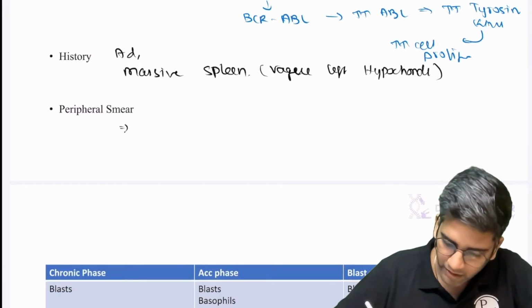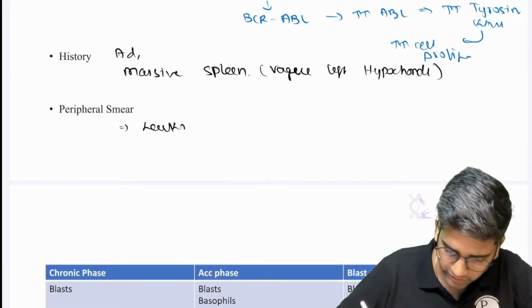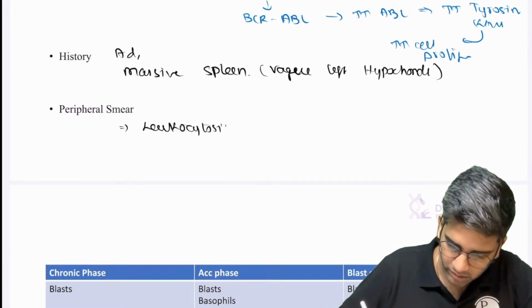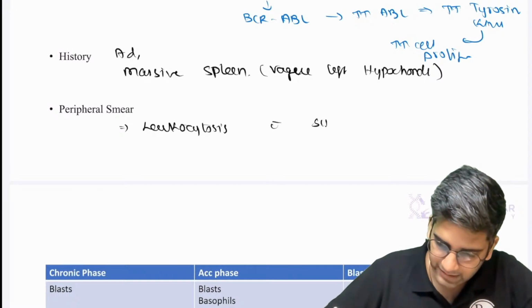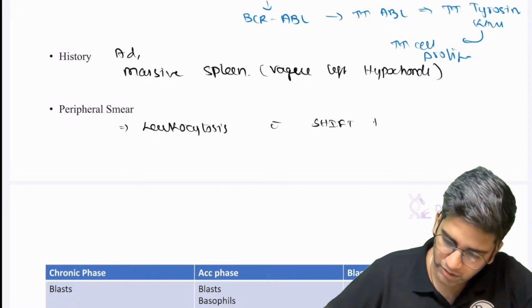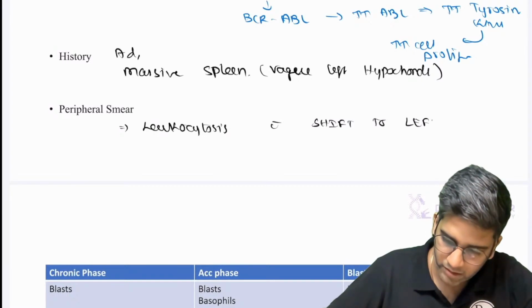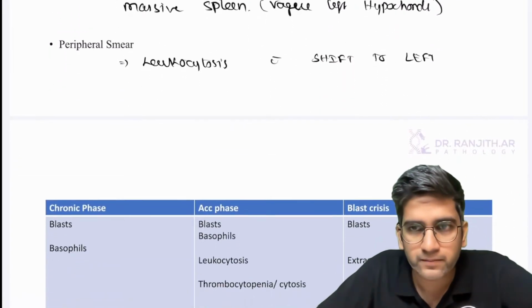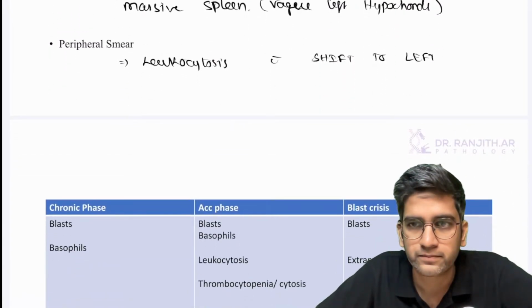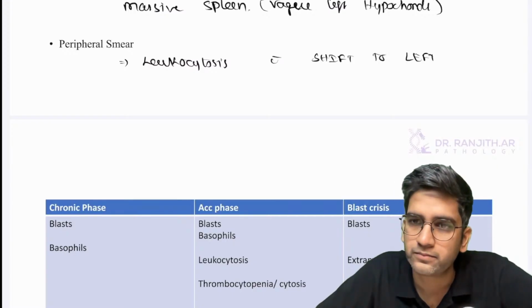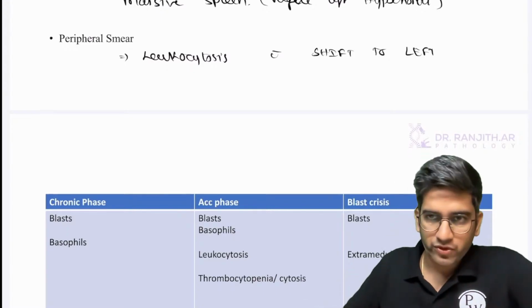Peripheral smear. CBC obviously will have leukocytosis with classical shift to left. So what I mean by that is, we'll come to origin. Just give me a second.